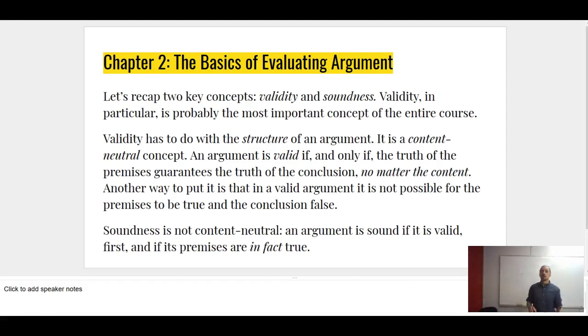So if I have an argument, like back in video 1, all pigs can fly, Babe is a pig, therefore Babe can fly, that's a valid argument. It's valid because the truth of the premises would guarantee the truth of the conclusion. If the premises are true, the conclusion is true. But the conclusion is false. Therefore, I must be disputing the truth of one of the premises. It's not, in fact, the case that pigs can fly. But if pigs could fly, could a specific pig fly? Well, yeah. That's the difference between validity and soundness.